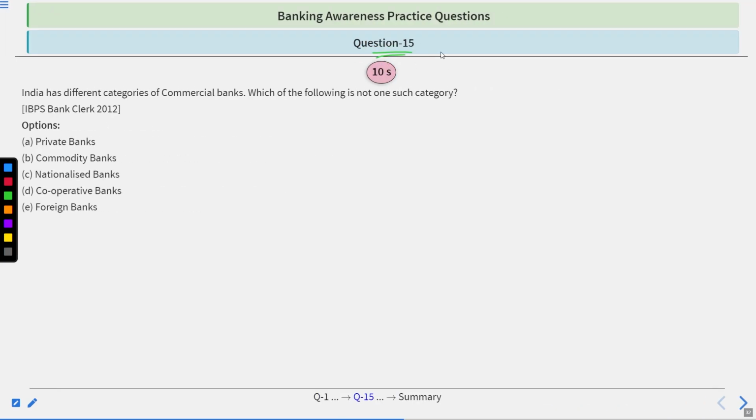Go by question number 15. India has different categories of commercial banks. Which of the following is not one such category? Private banks, commodity banks, nationalized banks, cooperative banks, foreign banks. You have 10 seconds to answer. Time starts now.